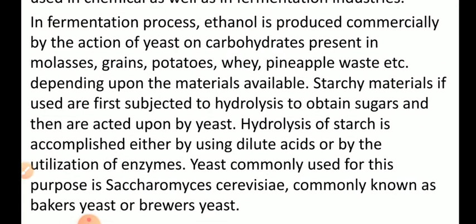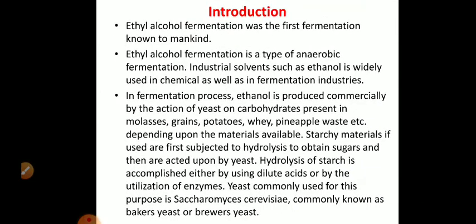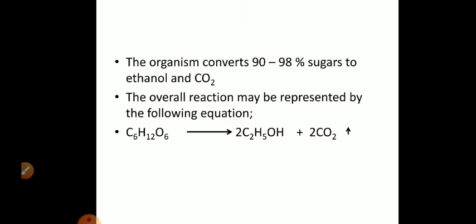The yeast that is commonly used for generating ethanol from carbohydrates is Saccharomyces cerevisiae, which is commonly known as baker's yeast or brewer's yeast. The organism converts 90 to 98% of sugars present in the raw material into ethanol and CO2. You can see the reaction. The sugar is converted into ethanol and carbon dioxide.